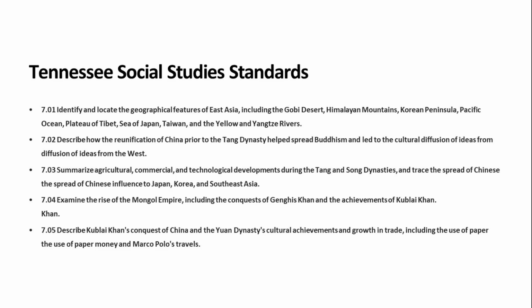7.04. Examine the rise of the Mongol Empire, including the conquests of Genghis Khan. 7.05. Describe Kublai Khan's conquest of China and explain how he was able to maintain control of the Yuan Empire.